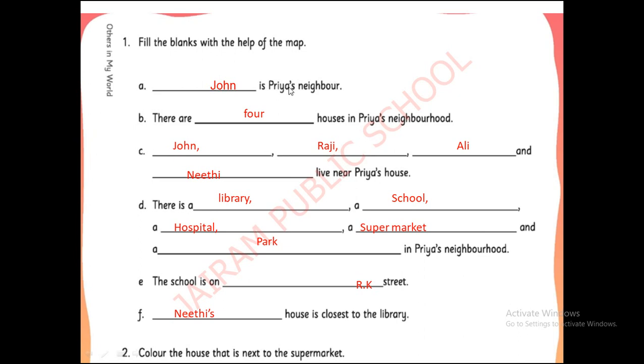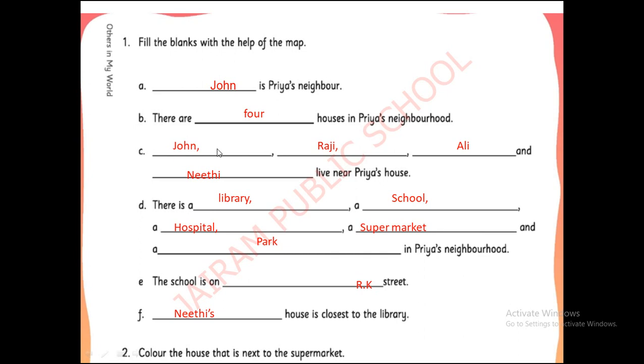Yes, John. John is Priya's next house. So, John is Priya's neighbor. Good. Second one is there are dash houses in Priya's neighborhood. How many houses are there near Priya's house? Yes, that is Raji, Ali, Niti and John. Totally 4 houses. Okay, good.